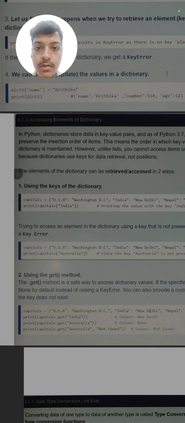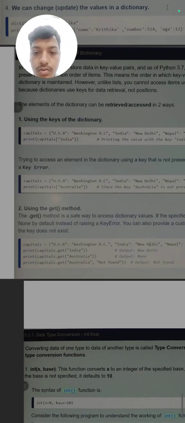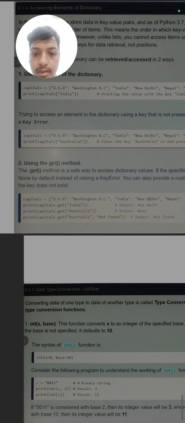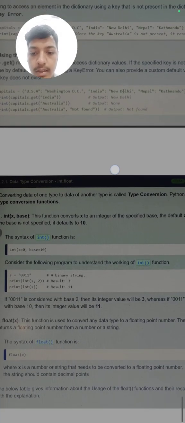In Python, it will sort our data. So we write print capitals and then square brackets and then India. This is used for accessing. Second method is the get method.